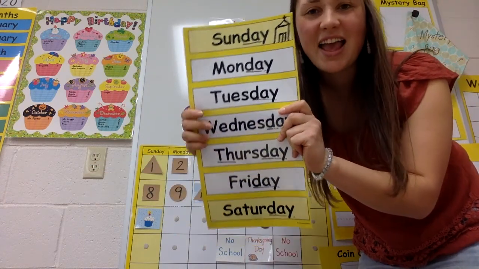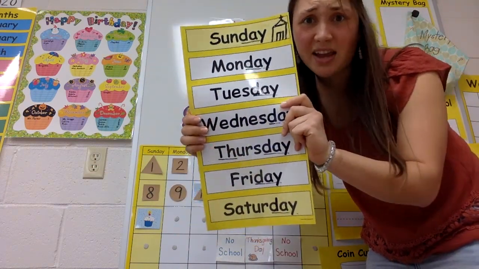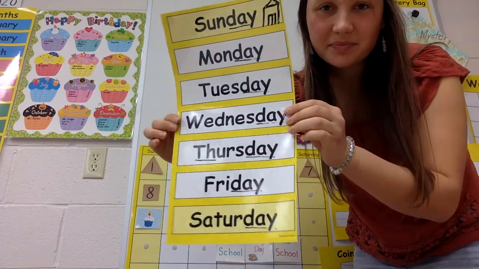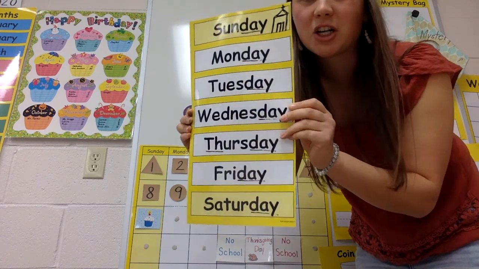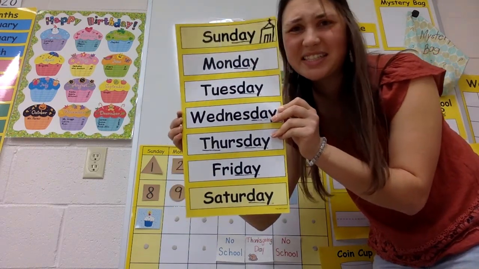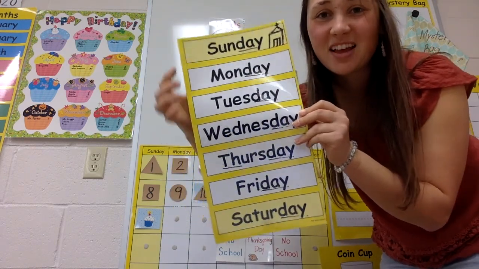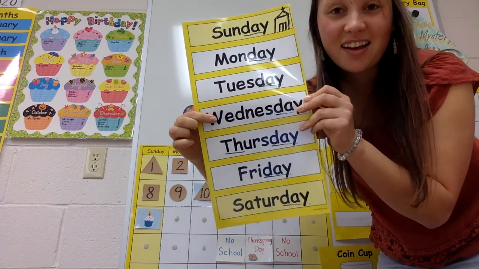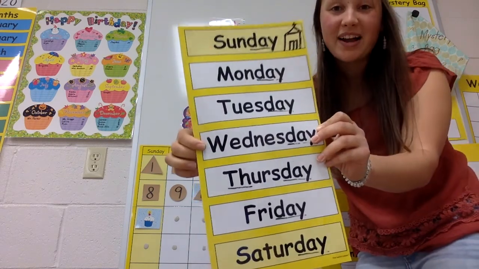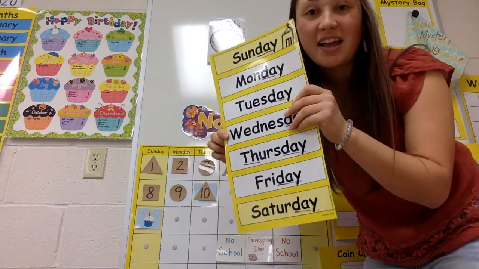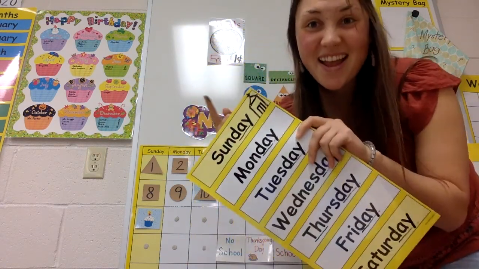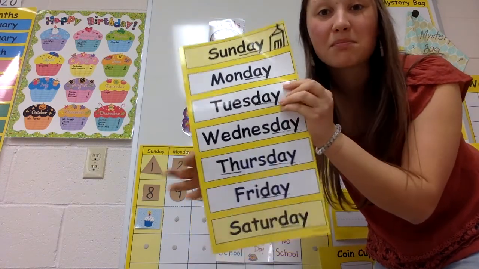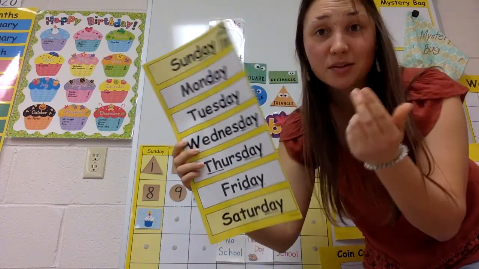That's right. And so what day of the week is today? It's the very middle day of the week, and it comes after Tuesday. So what's today? Sunday, Monday, Tuesday. Yeah, after Tuesday comes Wednesday. Say, today is Wednesday. Go, today is Wednesday. That's right. Let's talk about our months of the year now that we know that today is Wednesday.